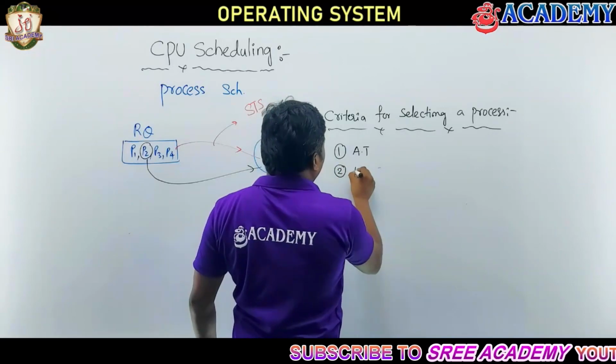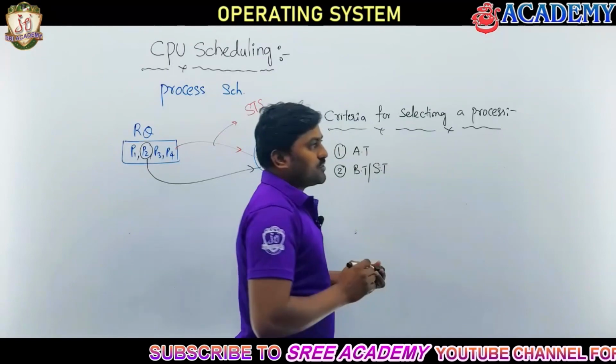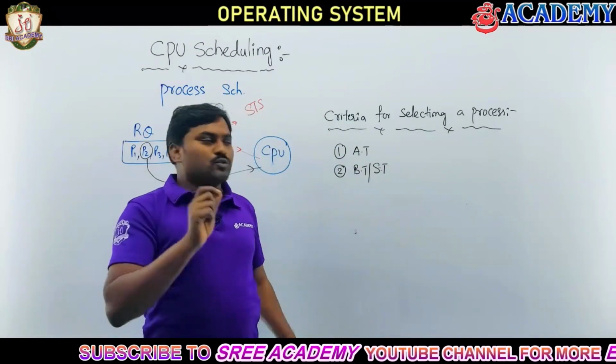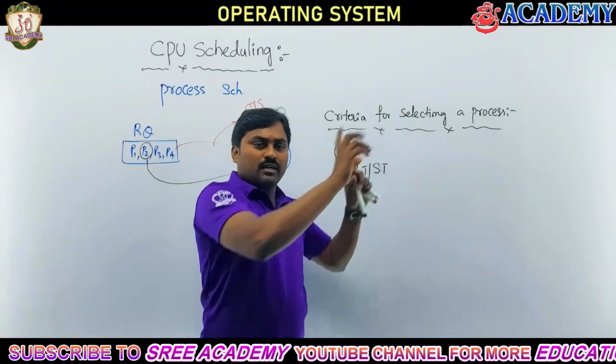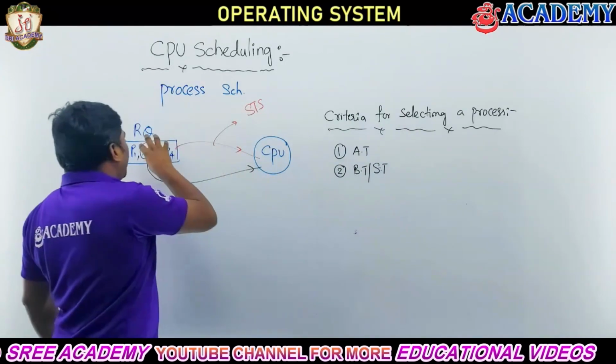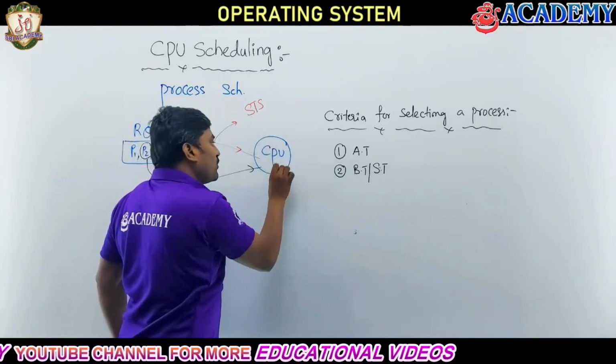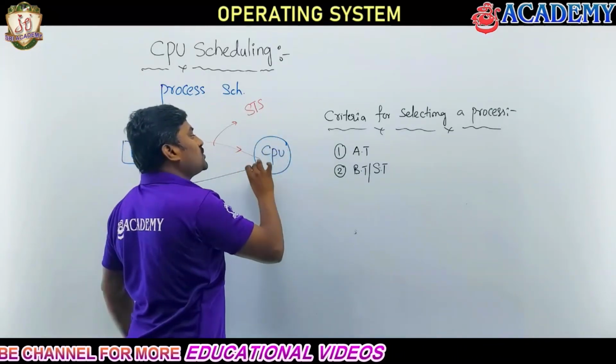Second criteria is burst time. Burst time is also known as service time. Burst time or service time, both are the same. Later also we'll understand clearly, but just briefly I'm giving burst time, service time. Simply, when you select any process and load it into the CPU, now process P1 is running in the CPU, right? Instructions, the programs, are executed in the CPU.